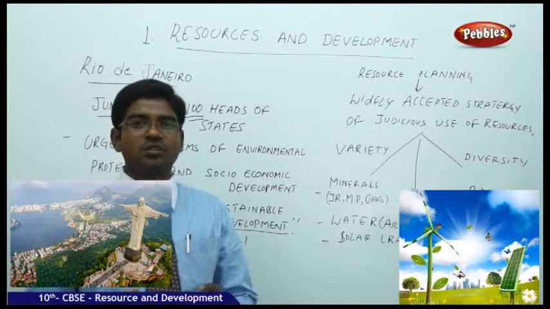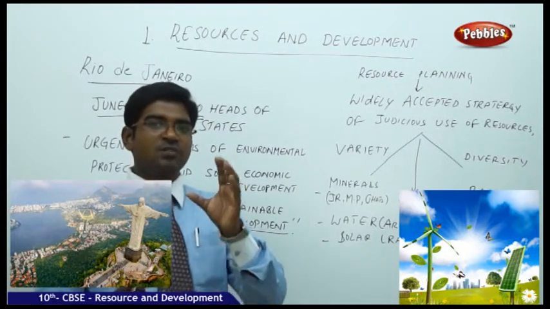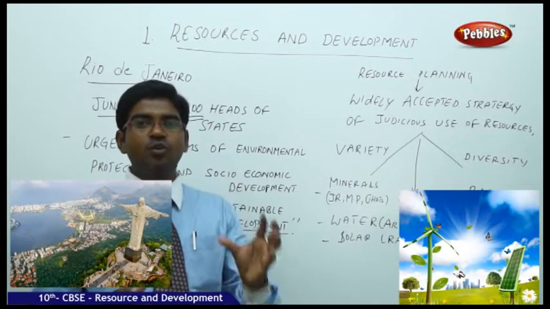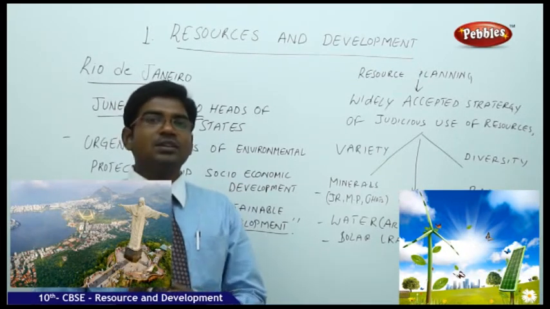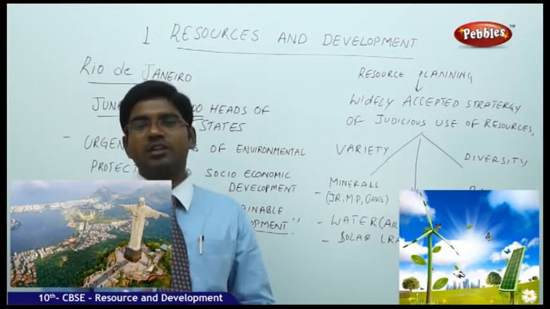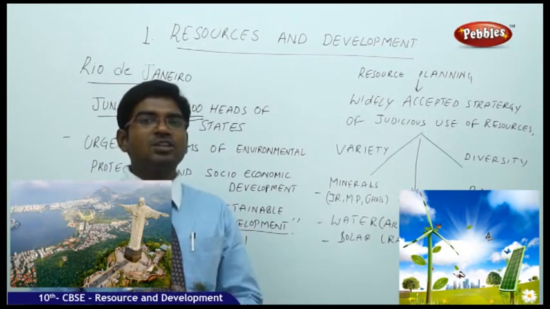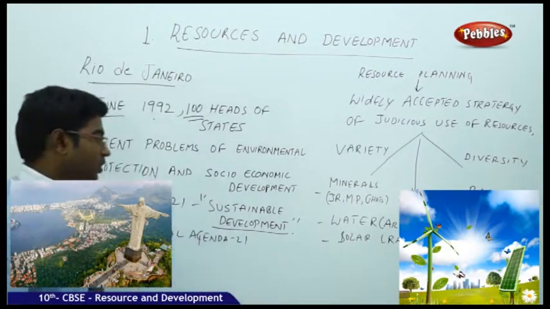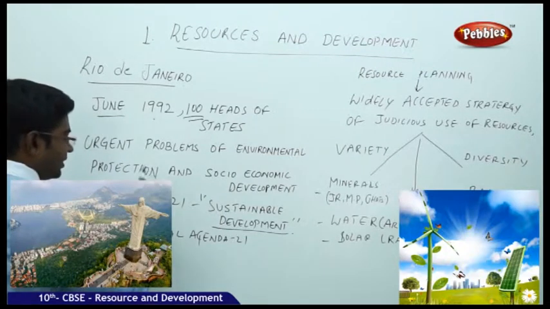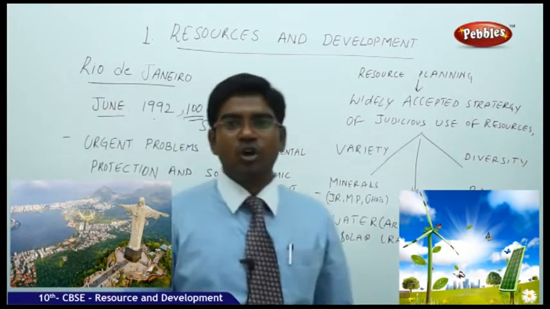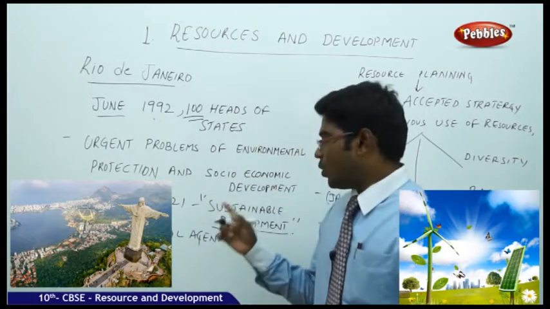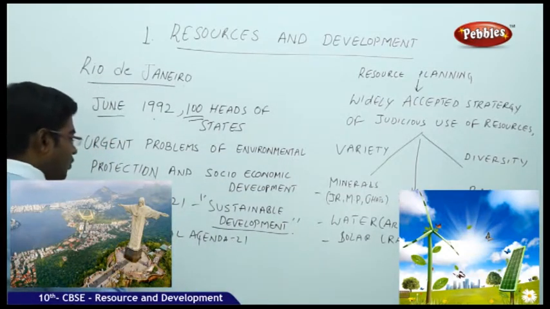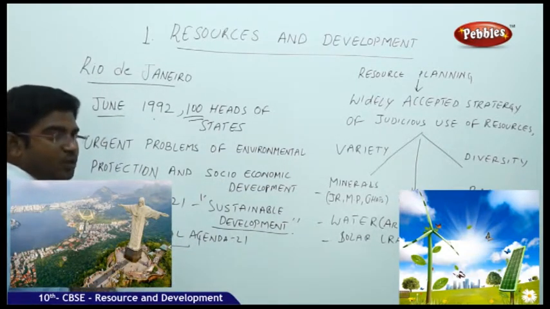We need to preserve the resources, we need to modify the resources, we need to use them cleverly as per our requirement, not in a too greedy nature. So that's how sustainable development is the main agenda of Agenda 21, which was initiated in the Rio de Janeiro summit in 1992. It also states that every nation should have its own local Agenda 21. So along with sustainable development, it also clearly claims that we should have our own local Agenda 21.